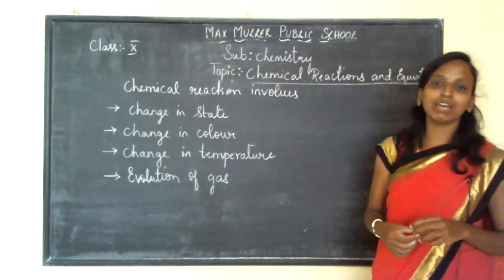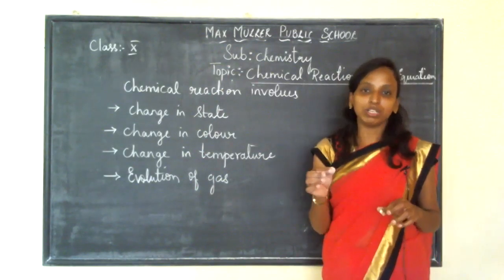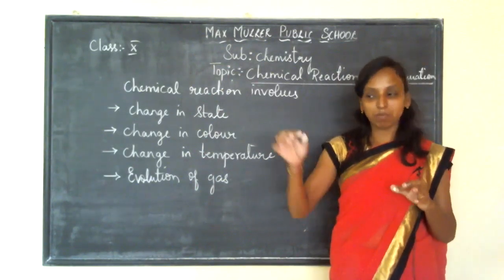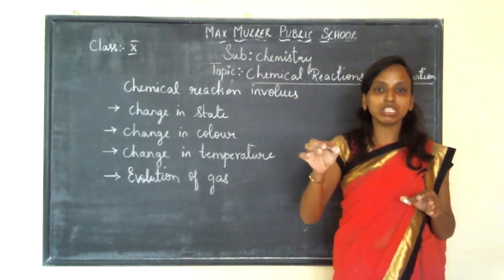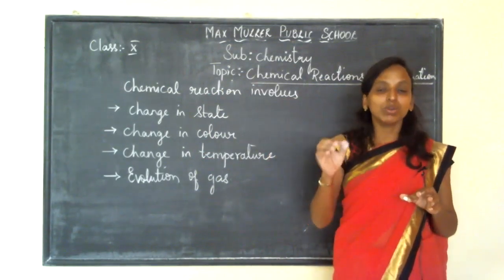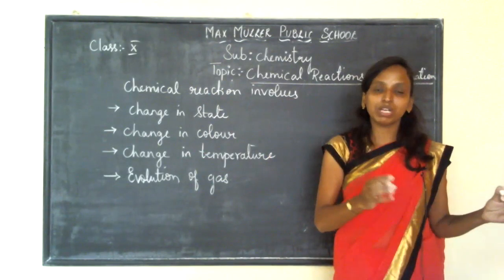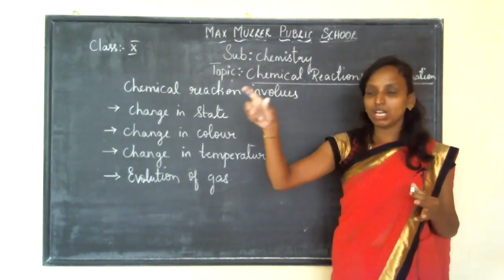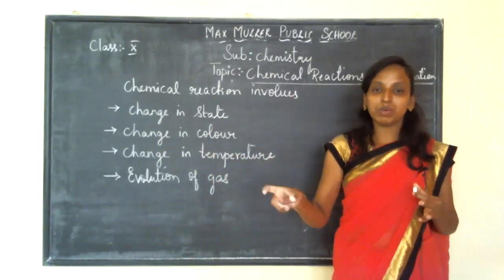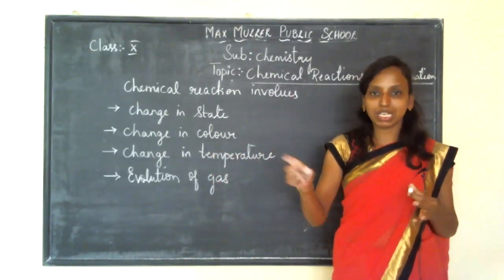Now, for example, I gave you when a paper is being burnt. See, paper is a solid state. It is burning in the presence of oxygen, which is a gaseous state. You can see what product has been obtained from the solid state. Completely it remains as ash. See, paper is solid and it is burned with the presence of oxygen, which is a gas.